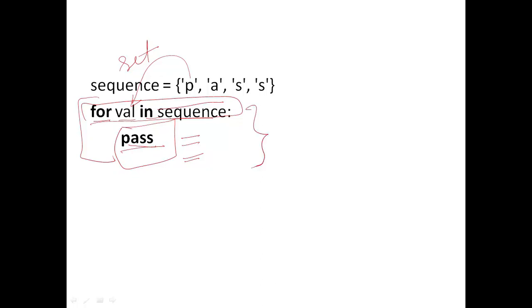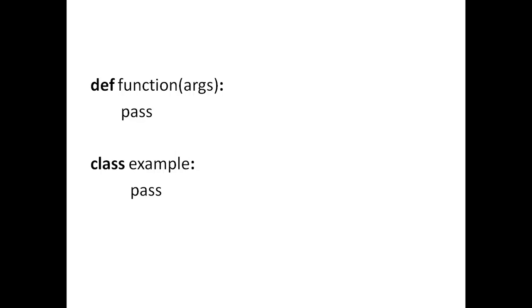So what will this print or do? It will do nothing, because we have not applied any print statement here. So pass is kind of a placeholder. In future, if we have the actual statements, we can replace it with those statements. So pass can be used anywhere there is a block, like in a function, in a class, or inside a while loop, if statement or for loop.